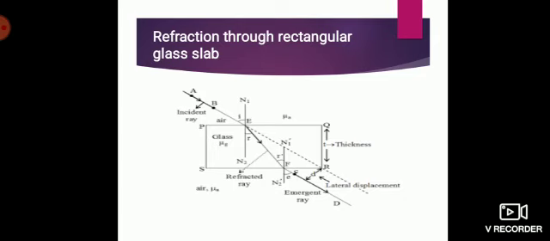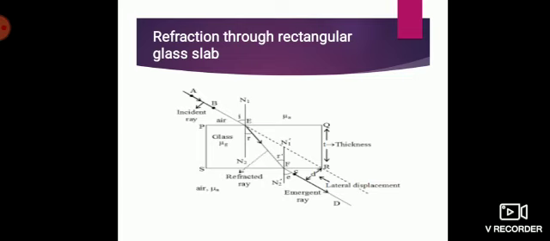Is that clear? Now imagine there is no second medium involved at all. You don't have a glass. You are only talking about air as one medium. What happens? There is no refraction happening. If that is not happening, the AB incident ray will be straight, which is shown in the dotted line. Correct? Because there is an involvement of a second medium like glass here, there is bending of the light ray happening, and finally an emergent ray comes out, which is not along the incident ray.